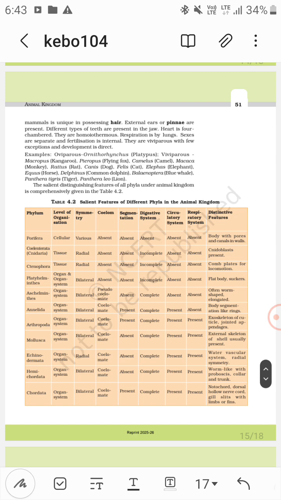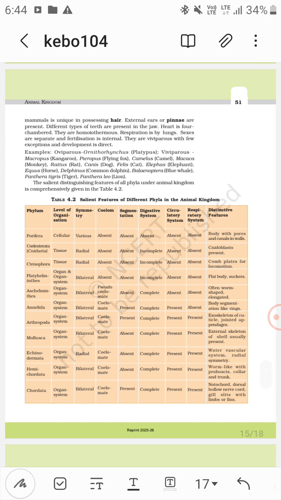Almost no larva. Now Macropus, it is kangaroo. Pteropus, that is flying fox. Flying fish is Exocoetus, it's an Osteichthyes, that is bony fish, right? Then Camelus, that is camel. Macaca, that is monkey. Rattus, rat. Canis, dog. Felis, cat. Elephas, elephant. Equus, horse. Delphinus, that is common dolphin. Balaenoptera, that is blue whale. Panthera tigris, that is tiger. And then Panthera leo, that is lion.